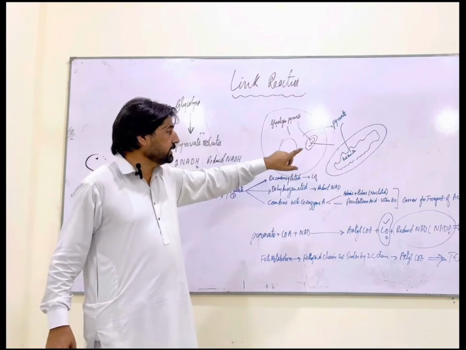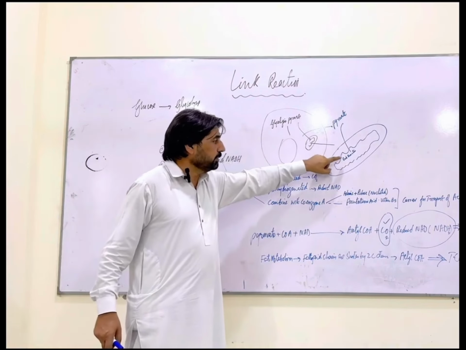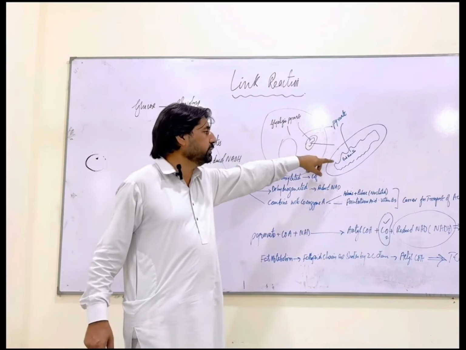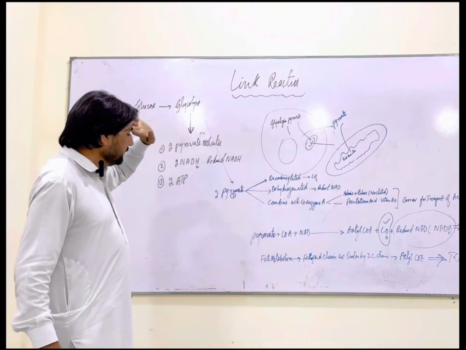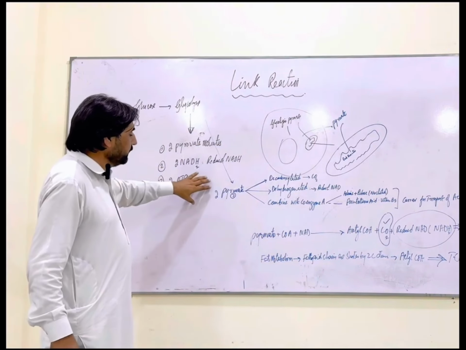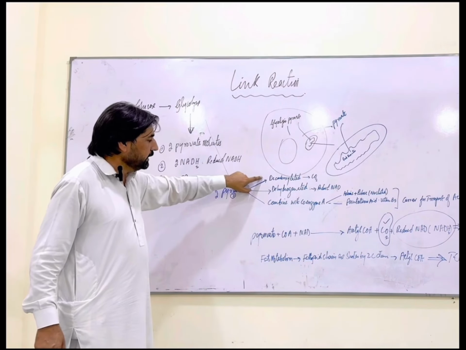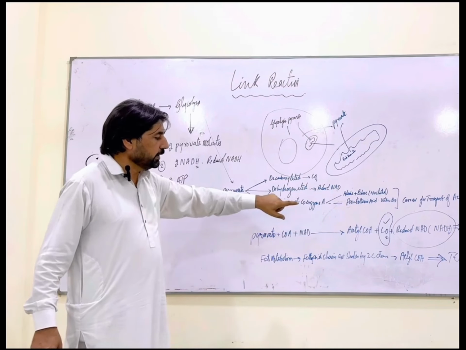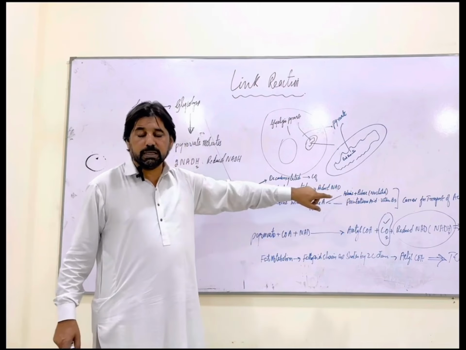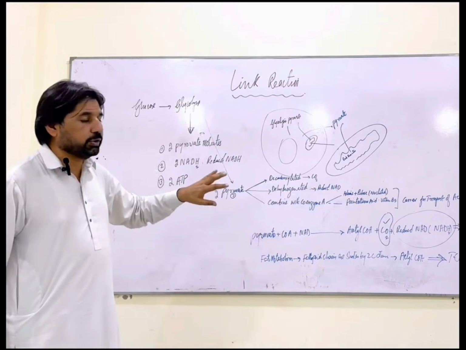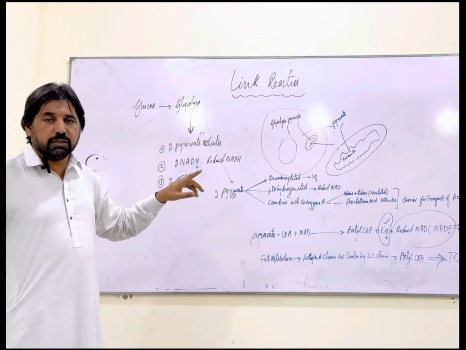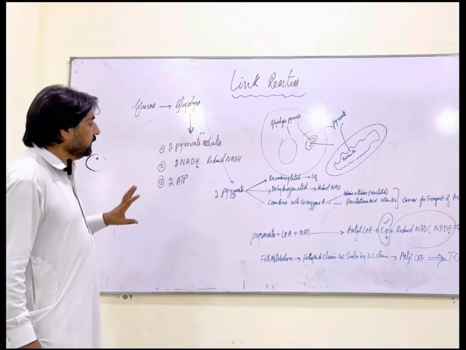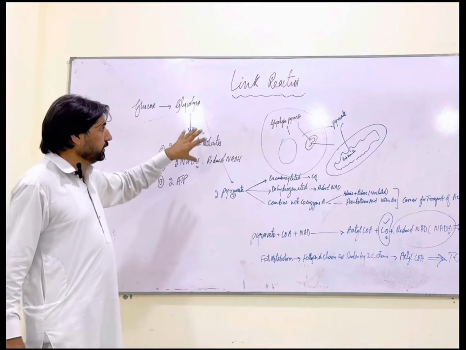One thing: pyruvate is transported to the matrix through active transport, where ATP is being used up. That is why we use the word active transport. The next thing is that this pyruvate molecule is decarboxylated, dehydrogenated, and combined with coenzyme A to give us acetyl CoA plus carbon dioxide plus reduced NAD. This reduced NAD would be used up later in oxidative phosphorylation, where it would give us energy in the form of ATP. We're going to discuss it later as well. So this was the whole reaction of link reaction.